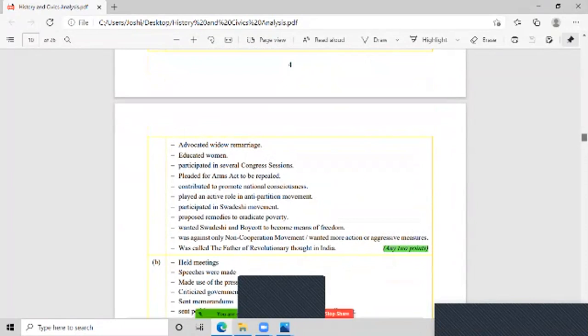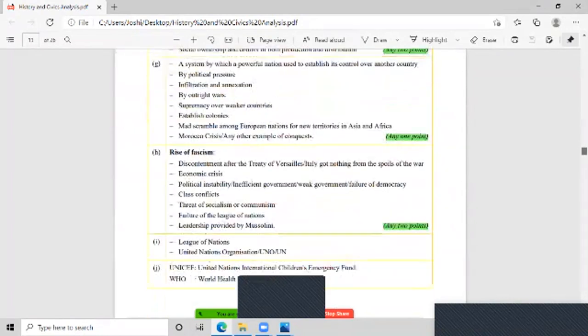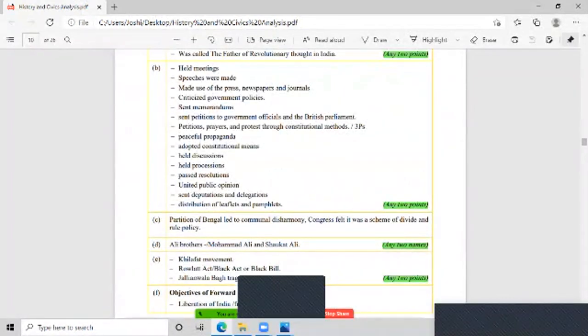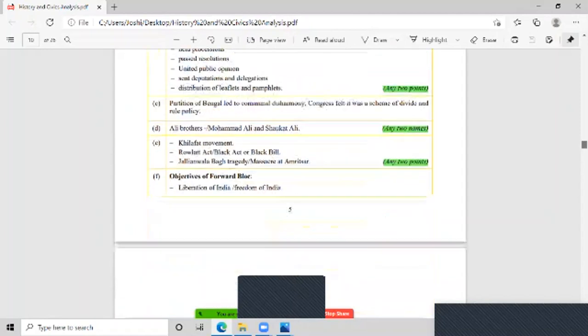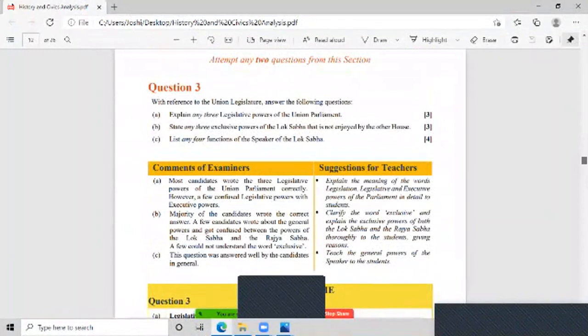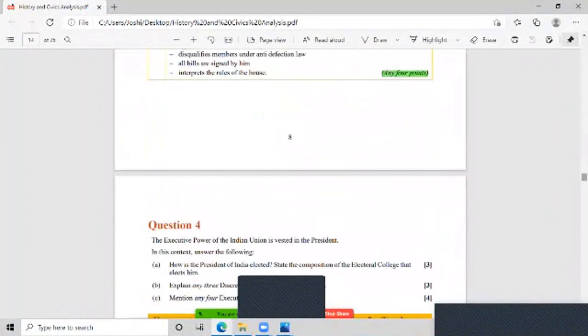Now, moving ahead, as you can see, all the answers, I have specified any 2 points. You can see over here, I have highlighted any 2 points. So all the answers require the exact points. I'll show you the same for the brief answers, that is the long answers. Just a minute, students.